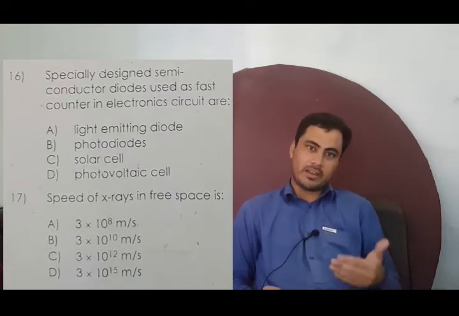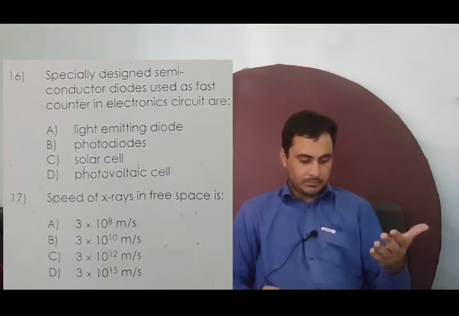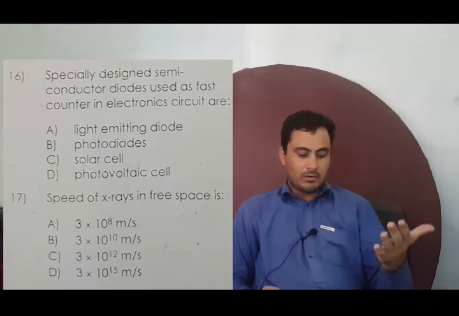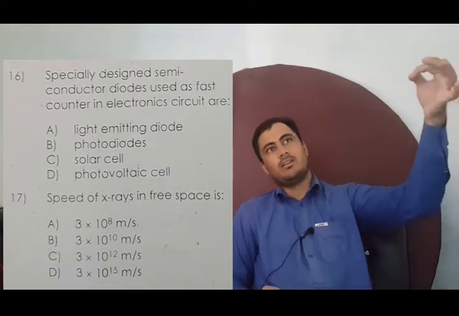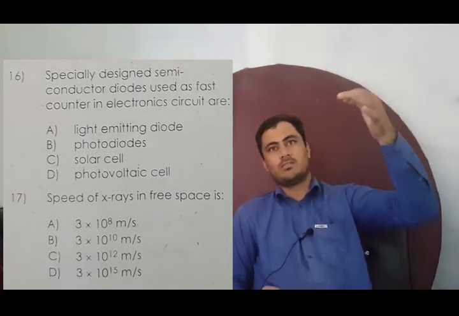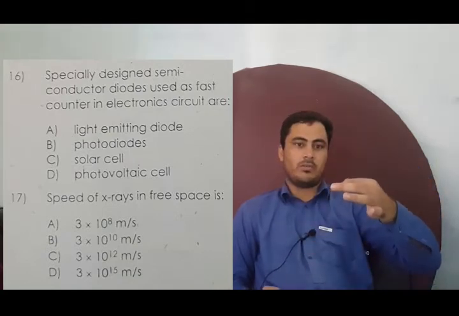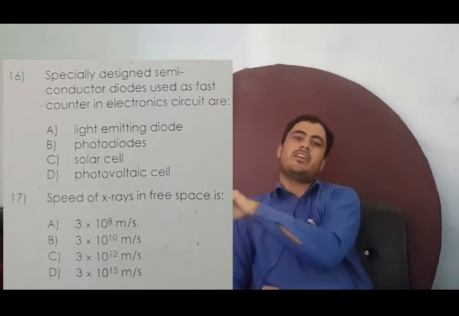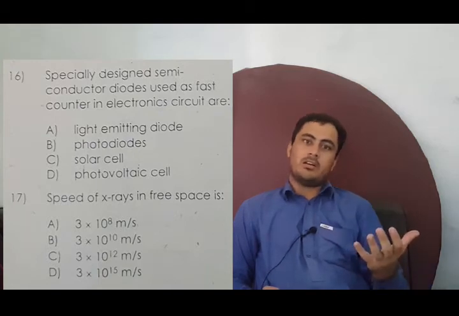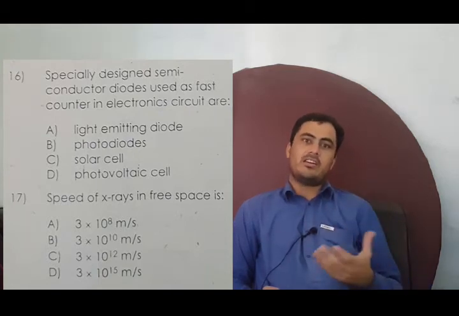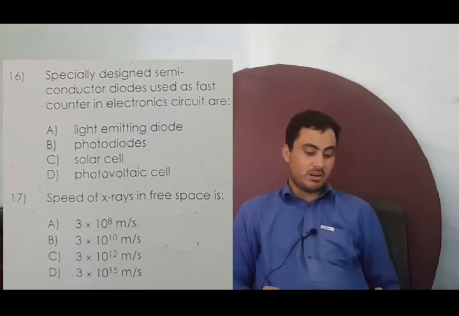Similarly, a photodiode can also act as a particle counter, because when a signal or photons come in, it forms electron hole pairs, which after recombination generate an electrical signal. So we can use it as a radiation detector, a particle detector, or for counting purposes. So option B is the correct option.